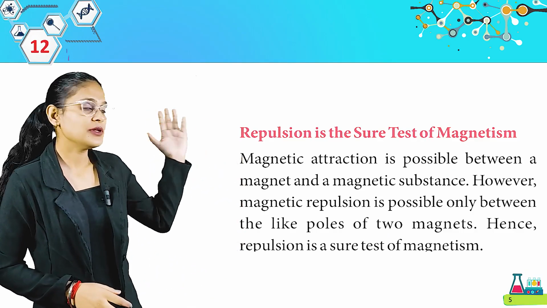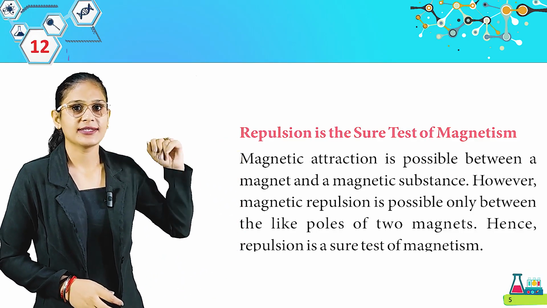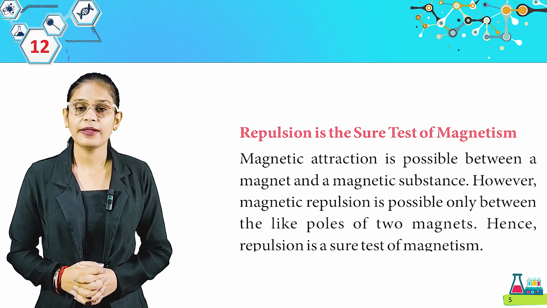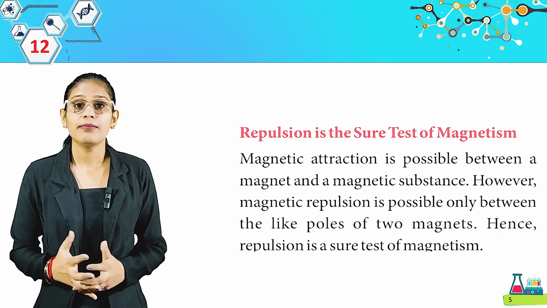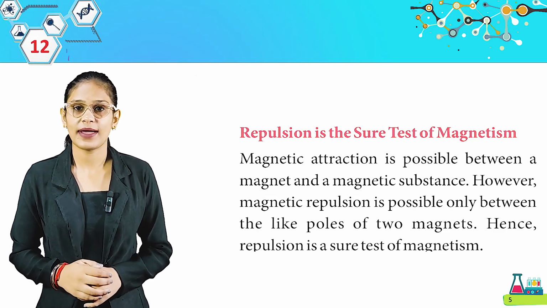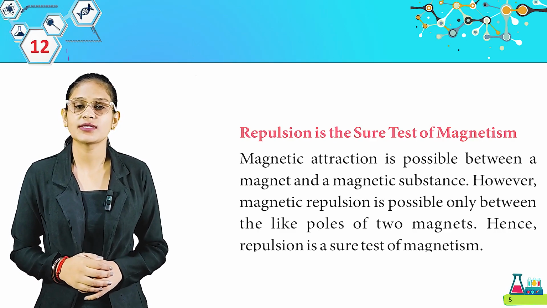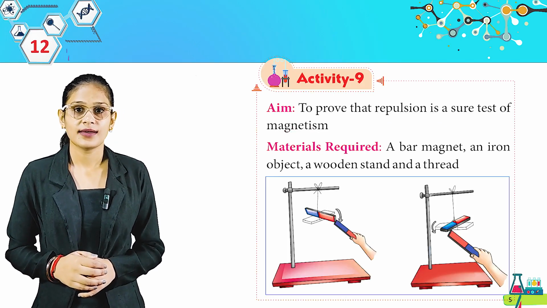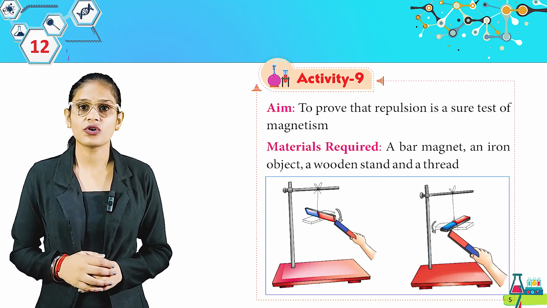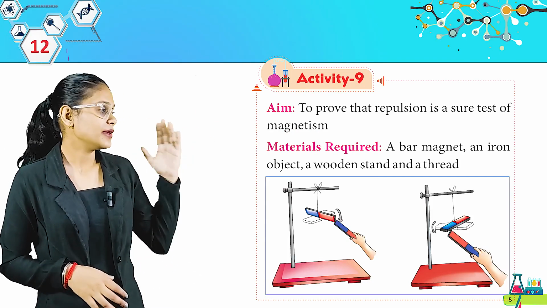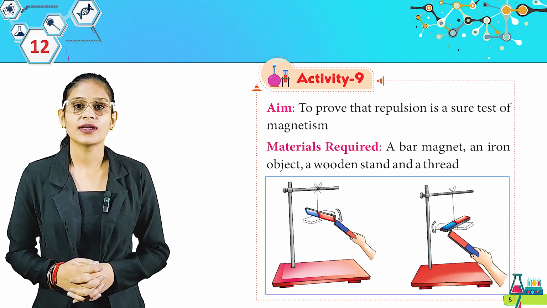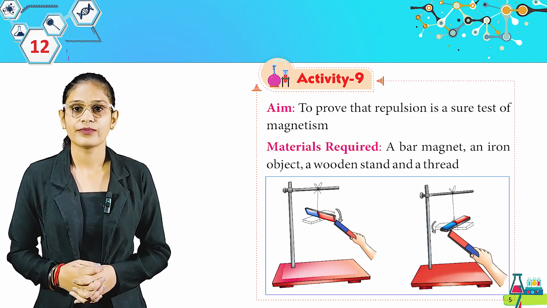Here, repulsion is the sure test of magnetism. Magnetic attraction is possible between a magnet and a magnetic substance. However, magnetic repulsion is possible only between the like poles of two magnets. Hence, repulsion is a sure test of magnetism. Here is activity 9. Aim: to prove that repulsion is a sure test of magnetism. Materials required: a bar magnet, an iron object, a wooden stand, and a tray. Look at this picture.